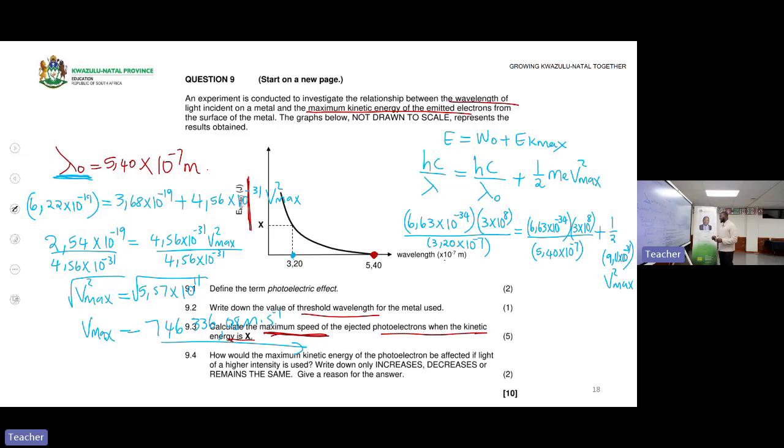How will the maximum kinetic energy be affected if light of higher intensity is used? Increase, decrease, or remain the same? The answer is remain the same. Why? Because intensity changes the number of electrons emitted, not the maximum energy they have.